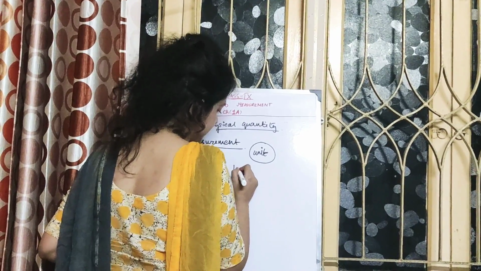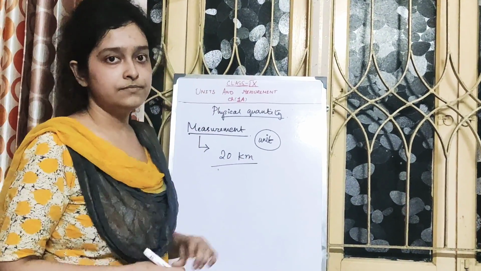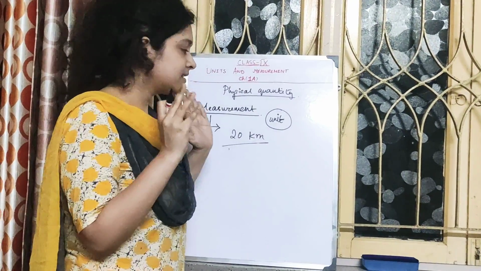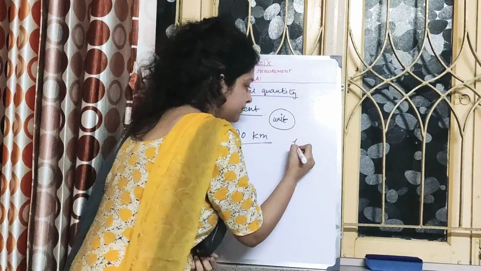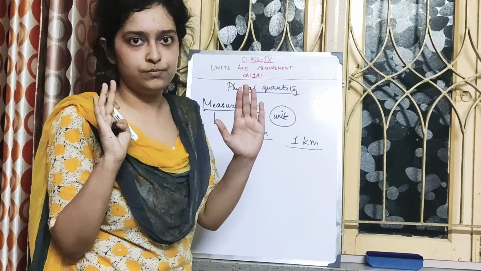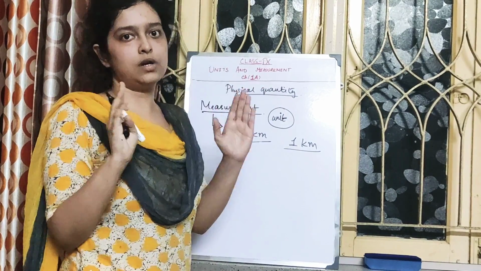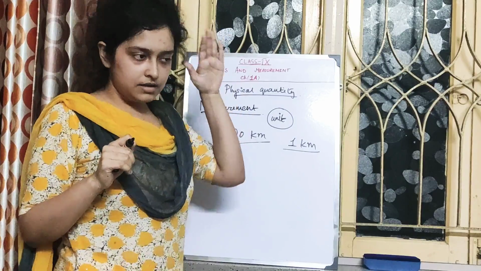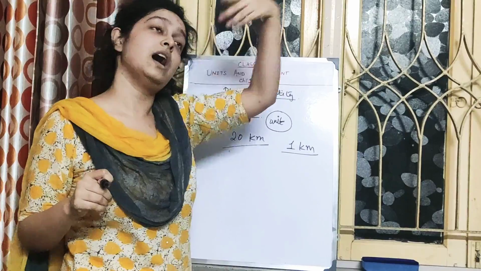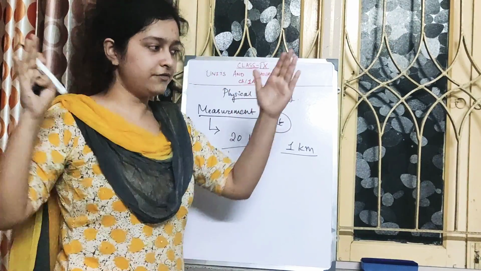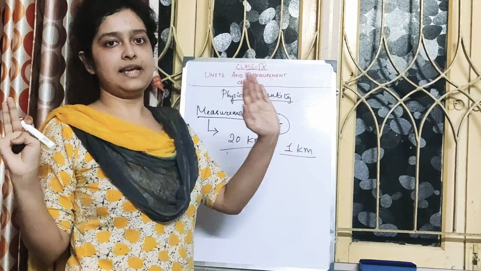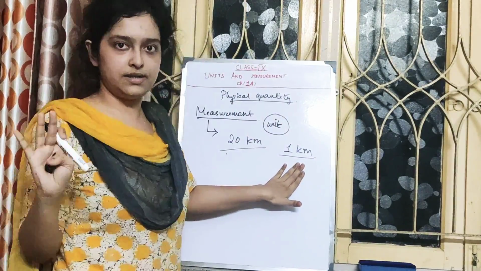Say you say 20 kilometers. You know kilometer is a unit. That means 1 kilometer has a standard value, a fixed quantity. It's not that here 1 kilometer has a certain value, and if you go to a hill station, 1 kilometer will have some other value. It's the same everywhere. That is why it's a fixed, standard quantity.